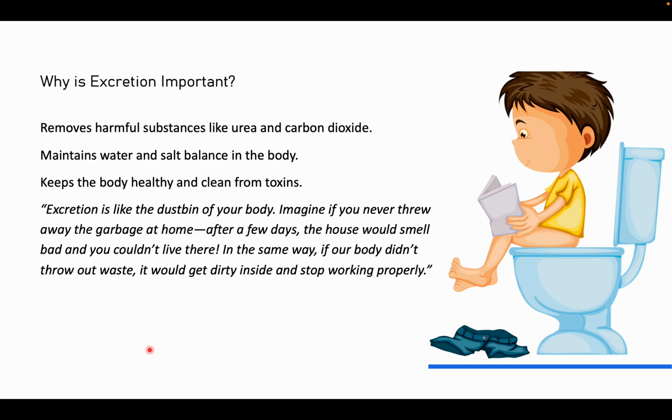Due to some chemical reaction in our body, this urea is produced and has to be excreted, correct? It also helps to maintain water and salt balance in the body, and helps keep the body healthy and clean from toxins.